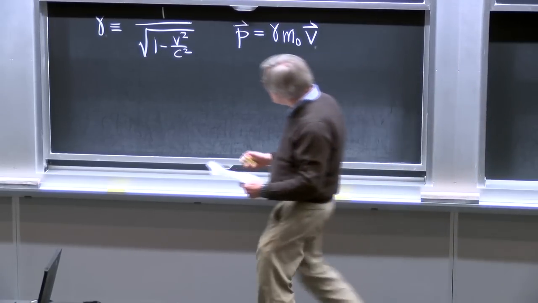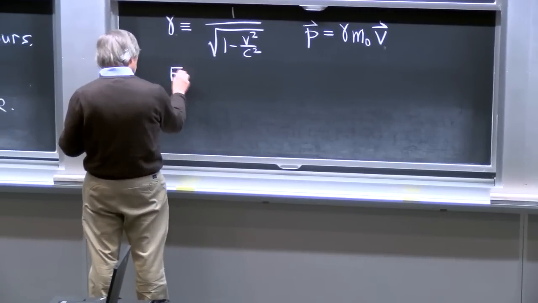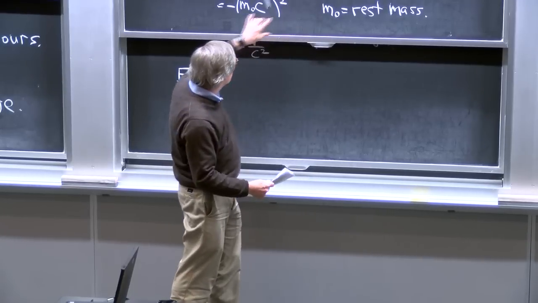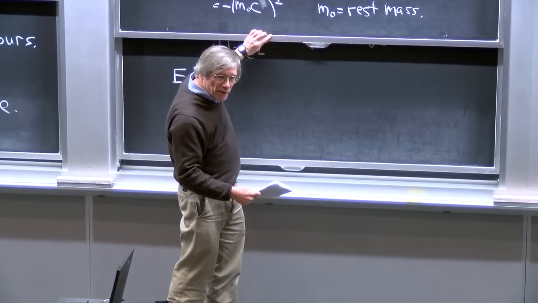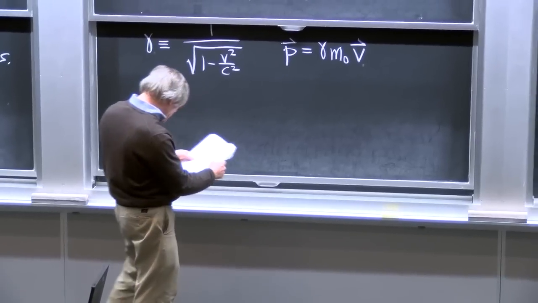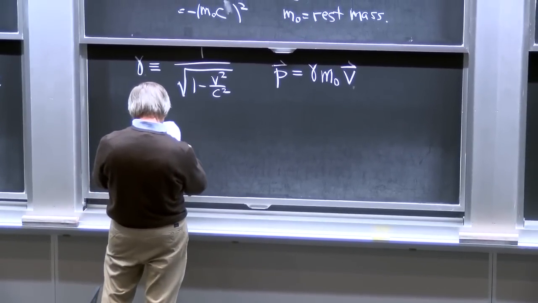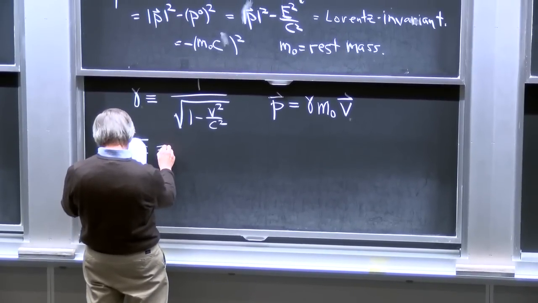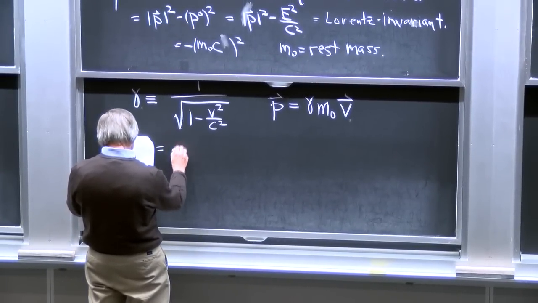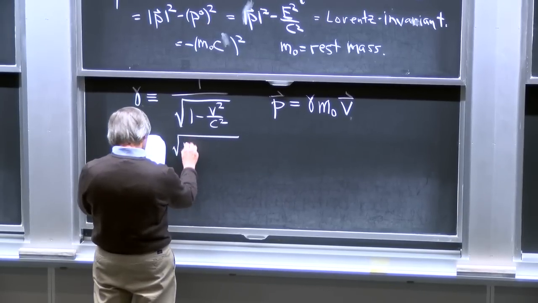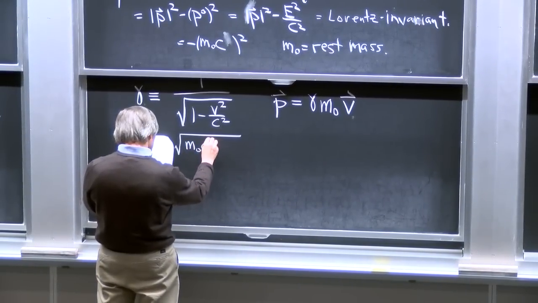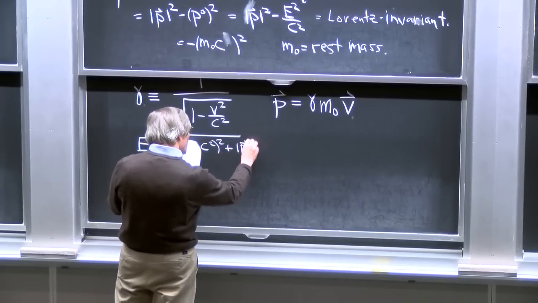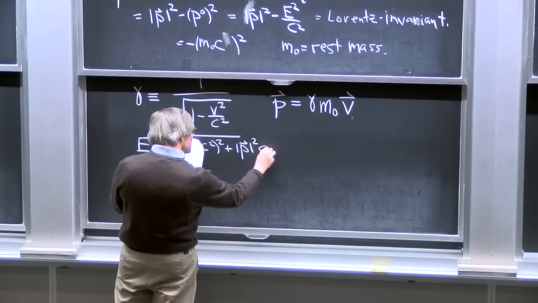The energy can also be written down. And this formula is one expression we can use to find the energy in terms of the momentum. The energy in terms of the momentum is the square root of (m0 c squared) squared plus p squared c squared.